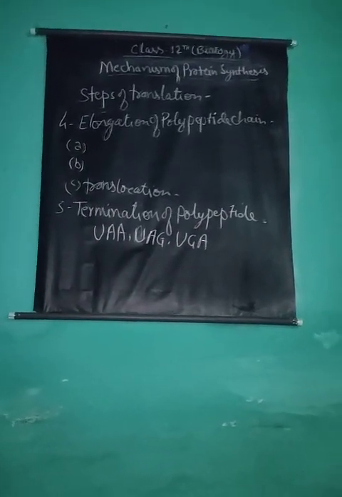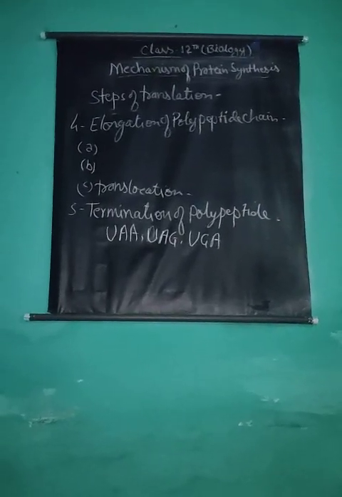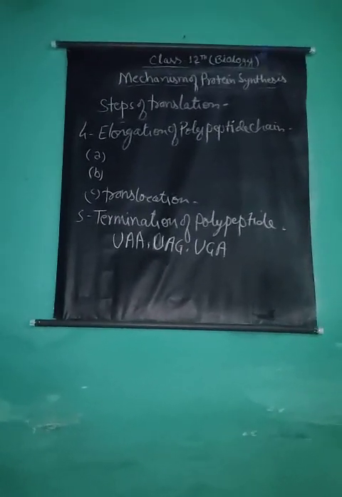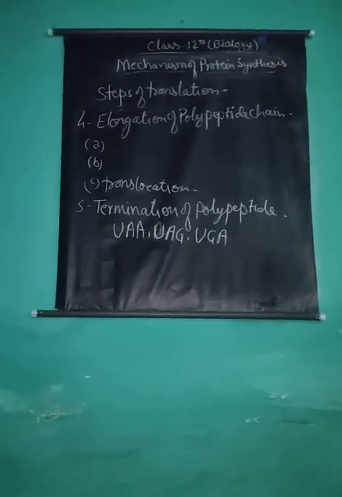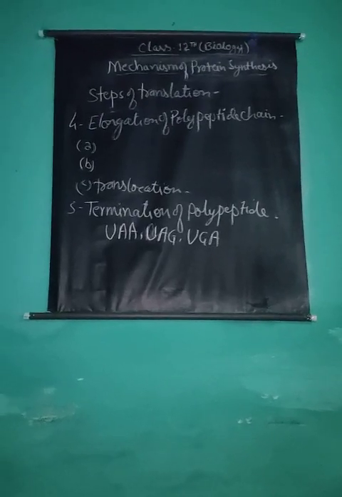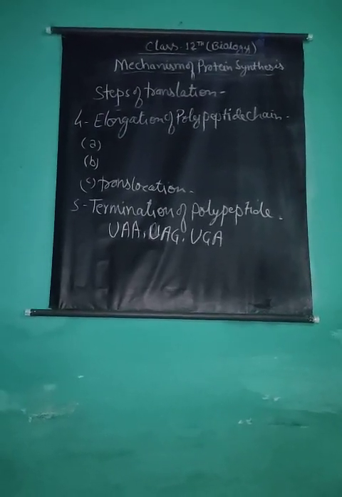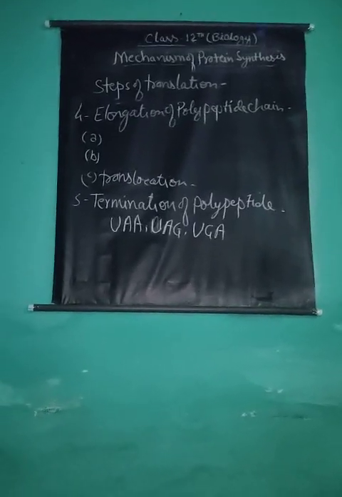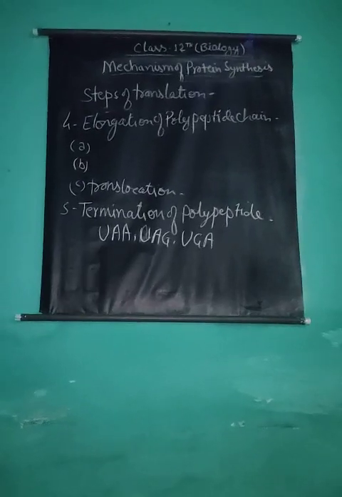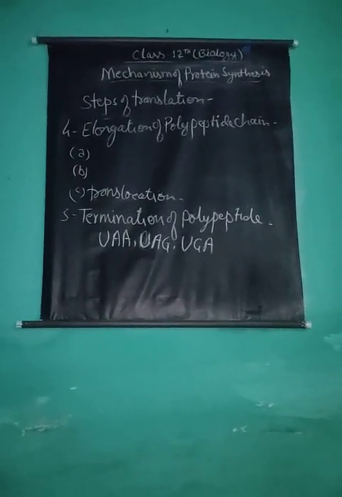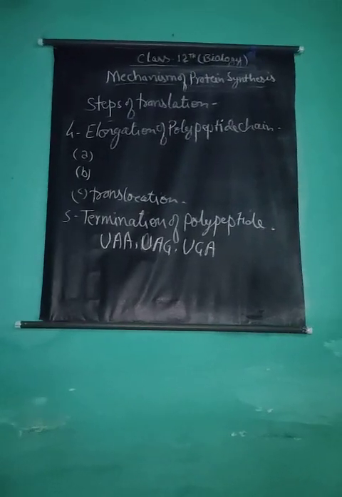The end of the messenger RNA at the 3' end finally reaches the A site of the ribosome. Since these codons do not code for any amino acids, they are not recognized by any transfer RNA. The termination codon provides a signal to the ribosome for the attachment of releasing factors, which may be RF1, RF2, RF3 in prokaryotes and RF in eukaryotes.